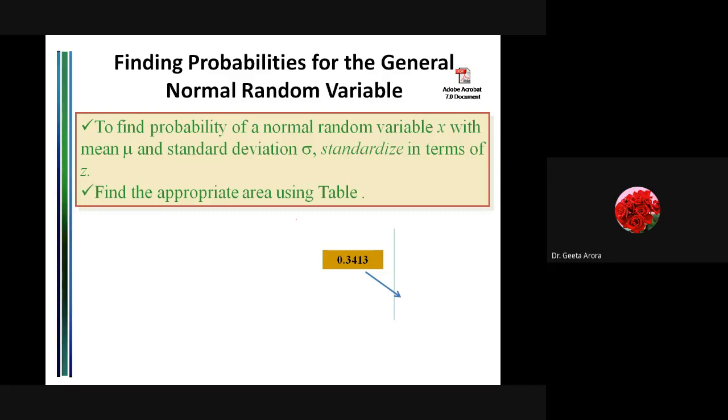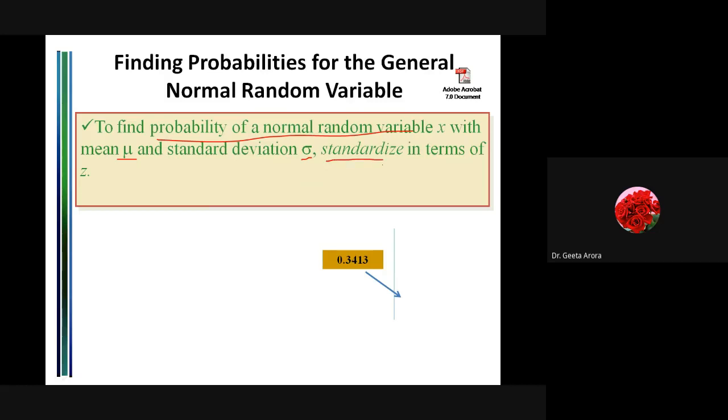Correct? So here the next question which is coming is how to find the probabilities of a normal random variable. The question will never be given to you in the form of a standard one. What we have to do is, to find the probability of the normal random variable with mean mu and standard deviation sigma, we have to standardize it.